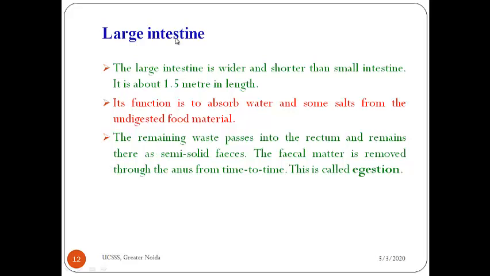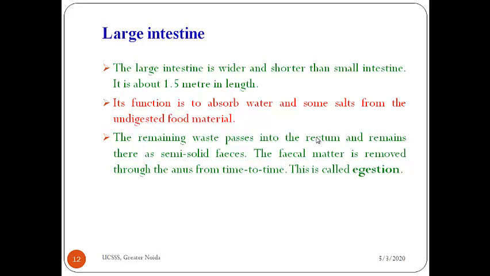So in the large intestine, water and salts are absorbed from the undigested material, and the remaining waste passes into the rectum, and from there through the anus it gets removed by the process of egestion. Now, till here we have done in this video, and the next part we will do in the next video. So first, let us summarize the whole thing we have done till here.